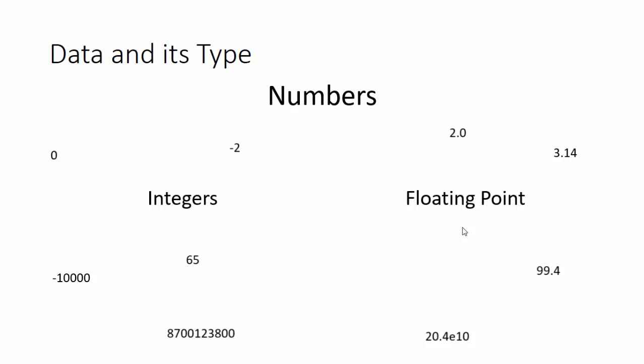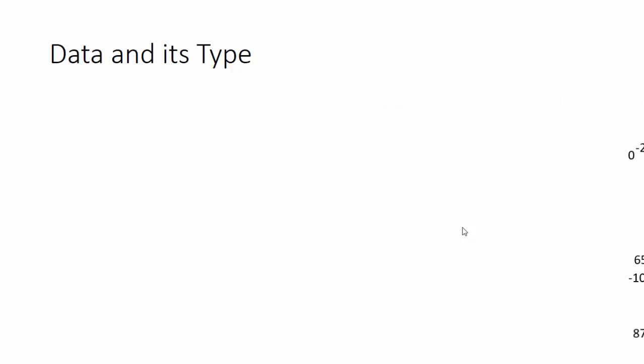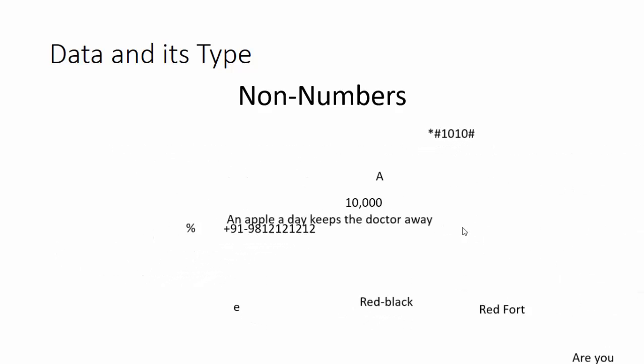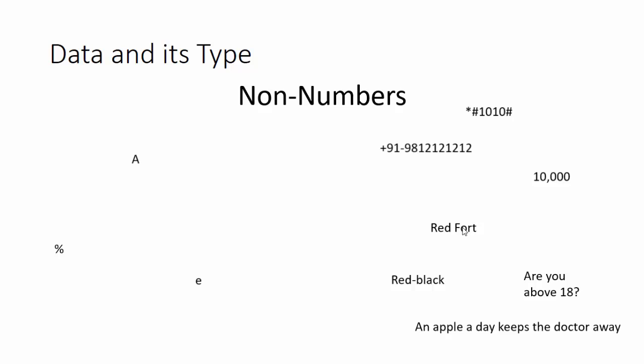C called decimal point numbers floating point numbers because the number of digits before and after the decimal point is not fixed. If it had been fixed, then the name would rather be fixed point numbers. But now it is floating point numbers. And the text is classified as characters and combinations of characters, which is called a string. Wait, a combination of characters, and star hash 1010 hash is classified as a string. Hence, 1 and 0 should also be characters.